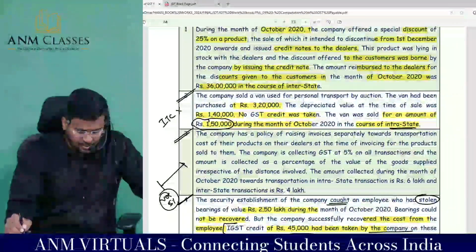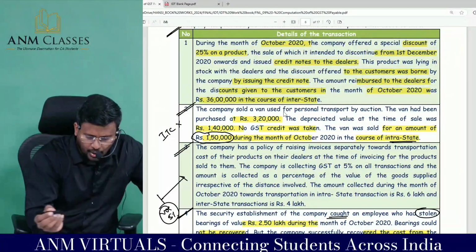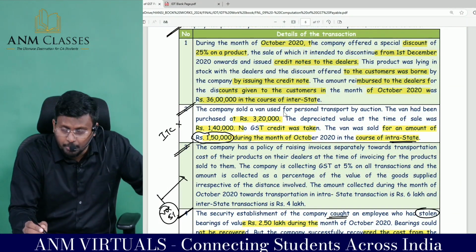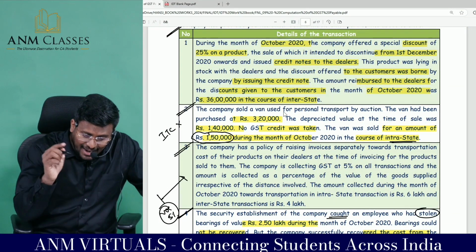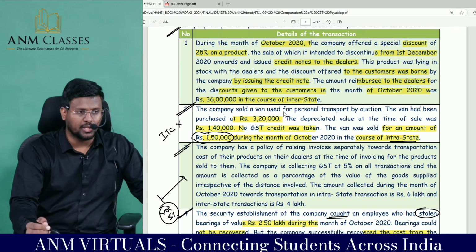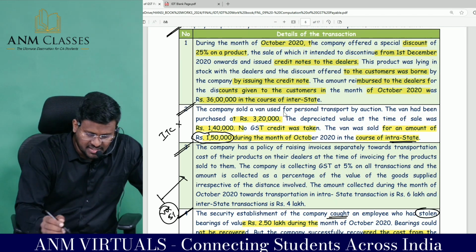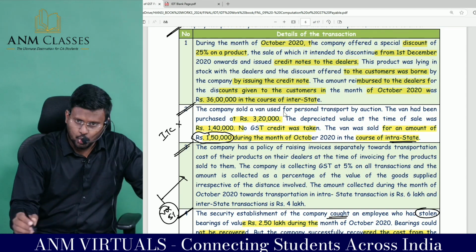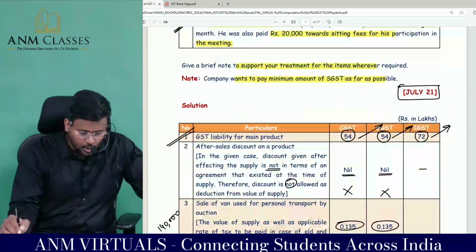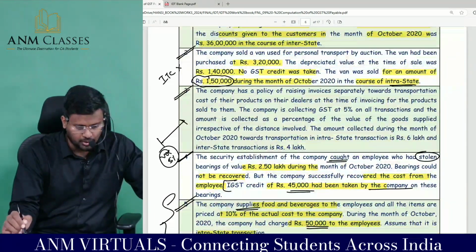If you read this adjustment, it is given here. The company sold a van used for personal transport by auction. The van had been purchased at how much? 3,20,000, which is much before. The depreciated value at the time of sale was how much? So the book value, the depreciated value at the time of sale, was 1,40,000.